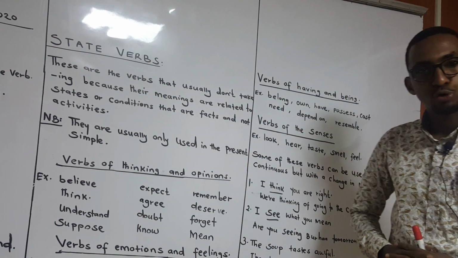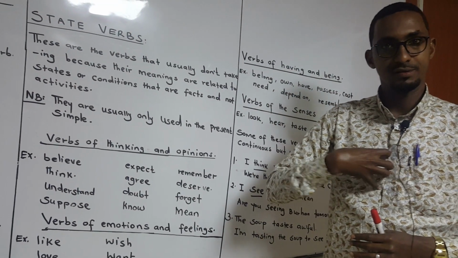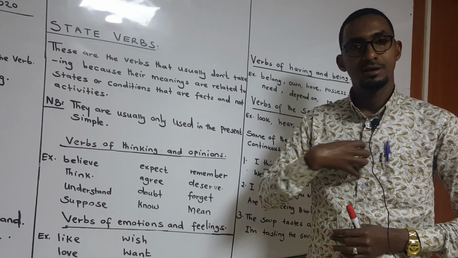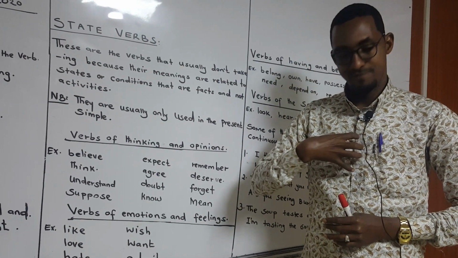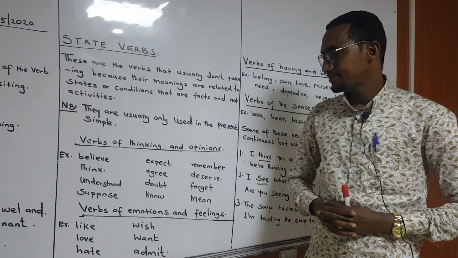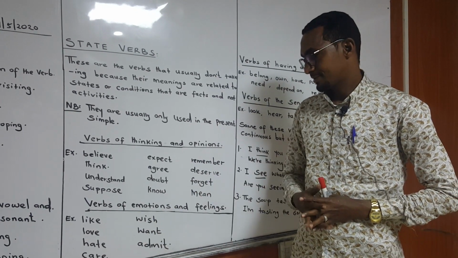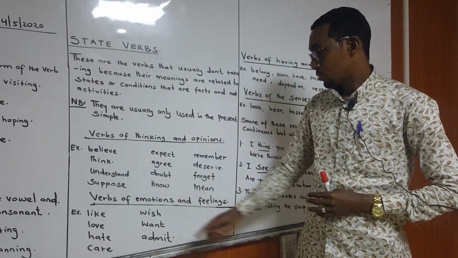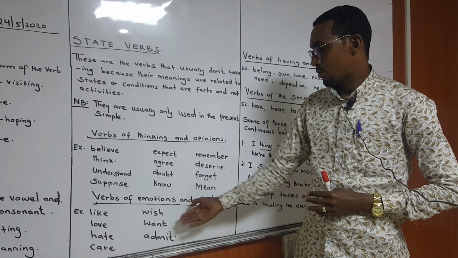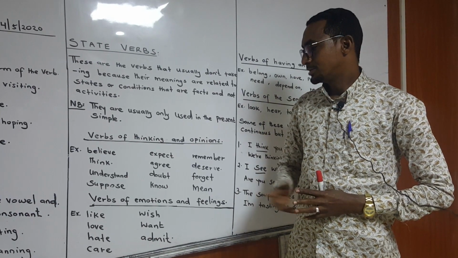Next, verbs of emotions and feelings. These verbs usually occur here. Take it down. Emotions and feelings. For example, like, love, hate, care, wish, want, admit, or accept.